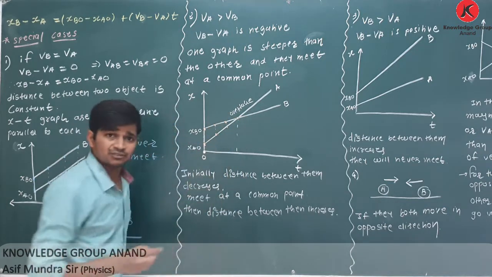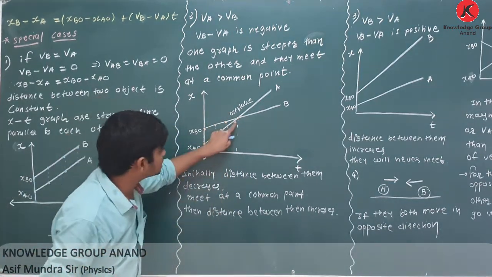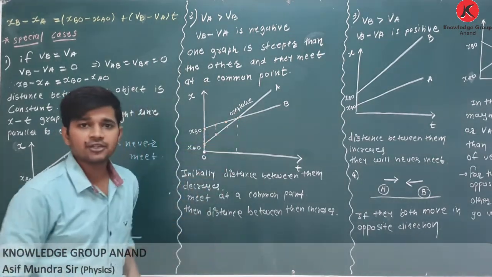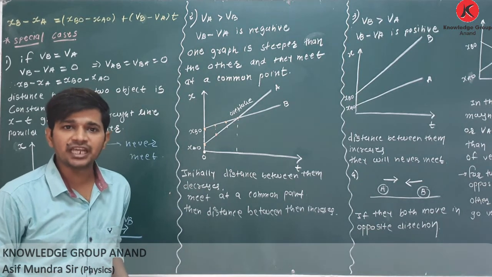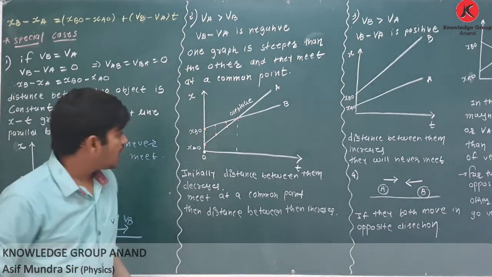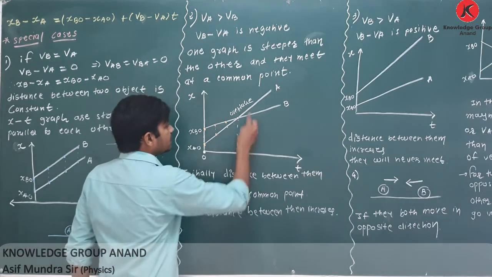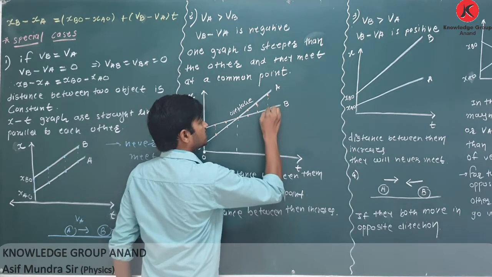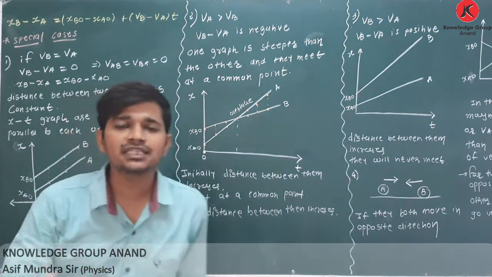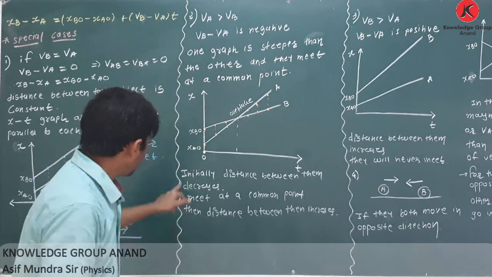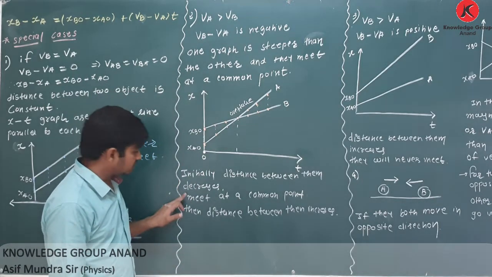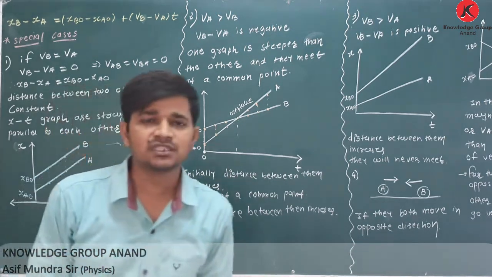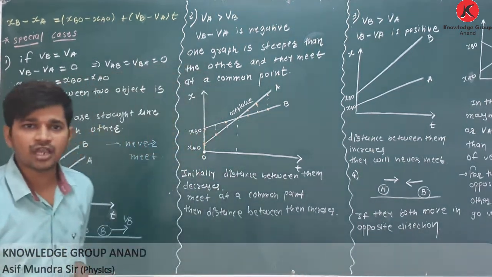At this point, the distance between them will be 0 because their positions are the same. It means they overtake each other at this point. And after overtaking, yes, the distance between them increases. You know what the case of overtaking is? Clear? Initially, the distance between them decreases, they meet at a common point, and then the distance between them increases. Clear about this second graph?